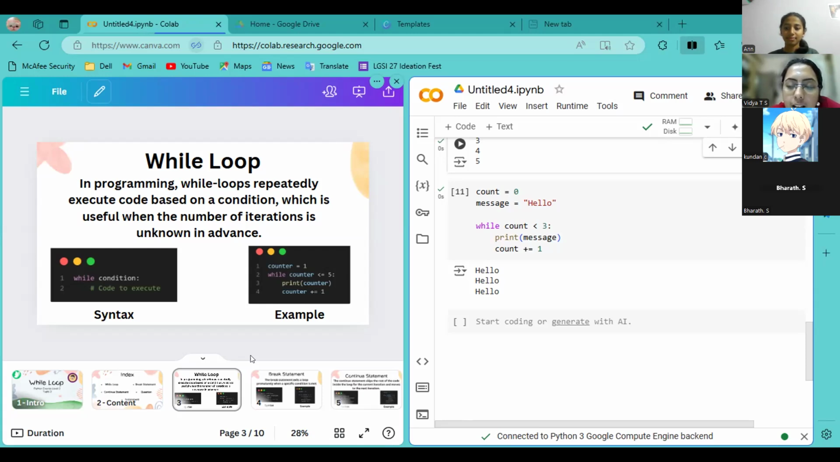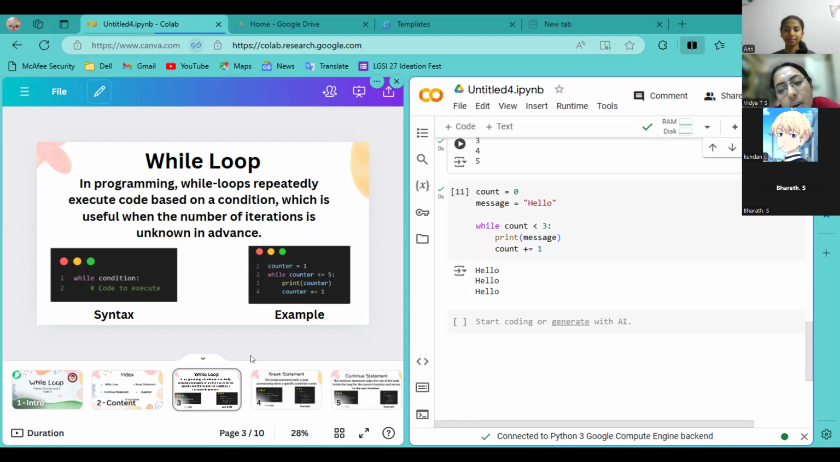So what is printed? Hello. Ma'am, and 2 is lesser than 3. So again the hello is coming in the loop. And 3 is equal to 3, and the third time also hello is coming in the loop. No, the third time won't come. 3 is lesser than 3 is false. So it won't come.